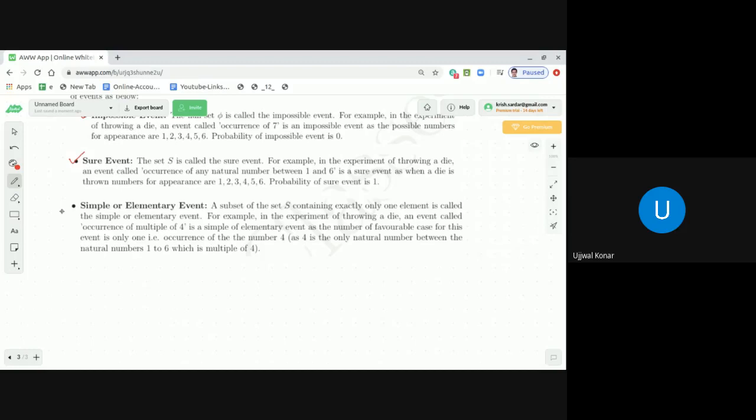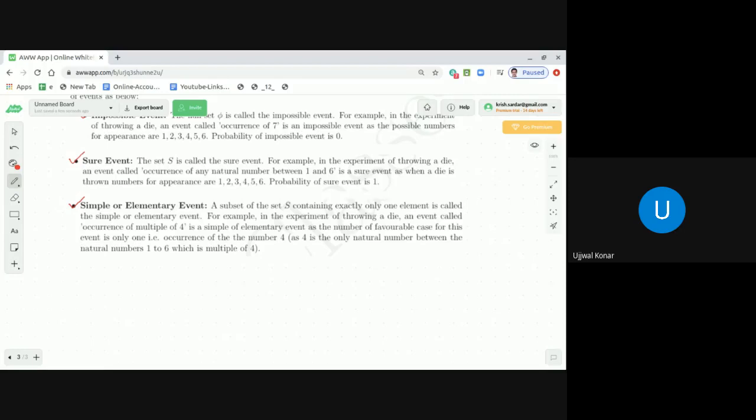A subset of the set S containing exactly one element is called a simple or elementary event. That means an event is a set, moreover a subset of the sample space. If that set is a singleton set, containing exactly one element, then the corresponding event is a simple or elementary event.